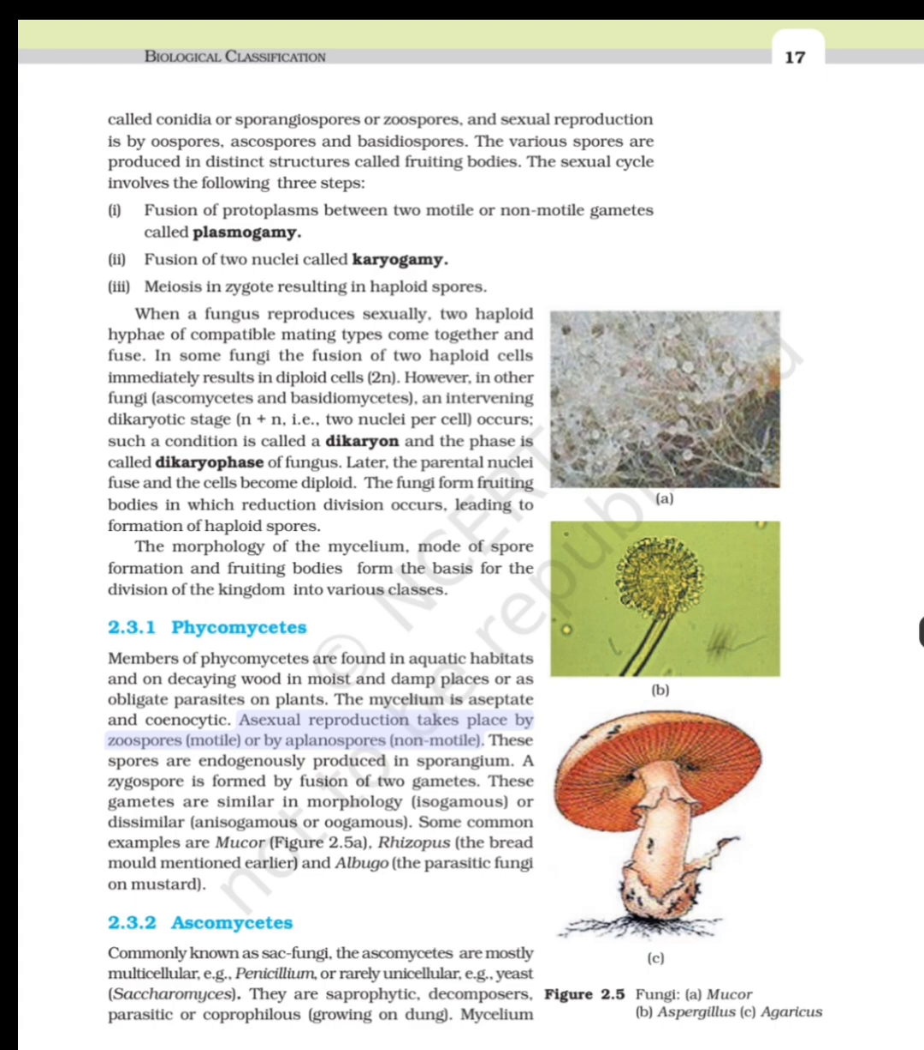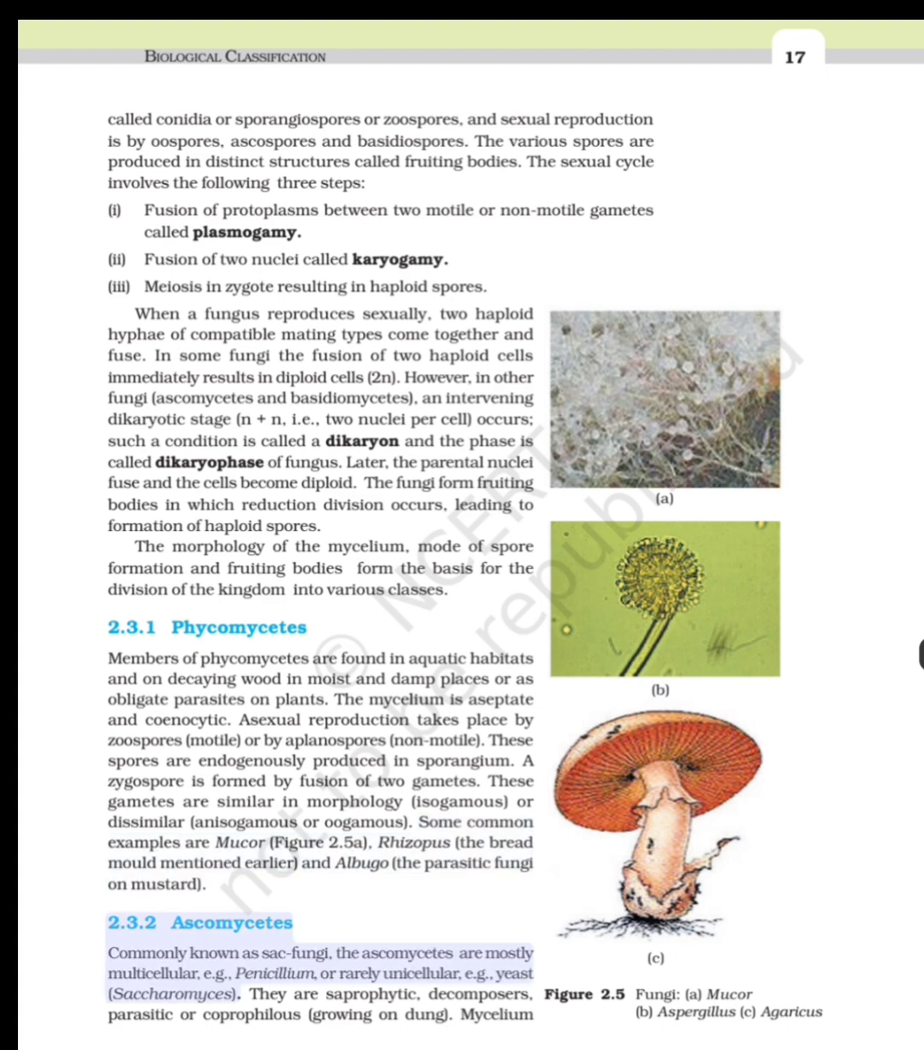Asexual reproduction takes place by zoospores (motile) or by aplanospores (non-motile). These spores are endogenously produced in sporangium. A zygospore is formed by fusion of two gametes. These gametes are similar in morphology (isogamous) or dissimilar (anisogamous or oogamous). Some common examples are Mucor, Figure 2.5, Rhizopus, the bread mold mentioned earlier, and Albugo, the parasitic fungi on mustard.